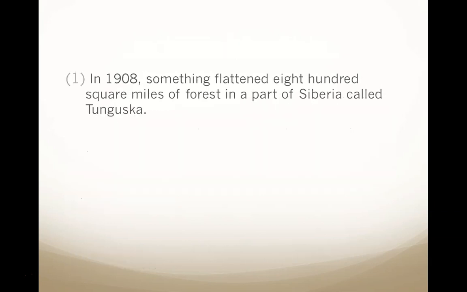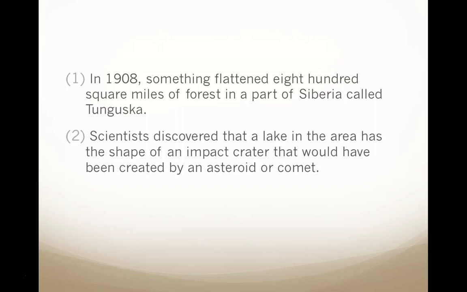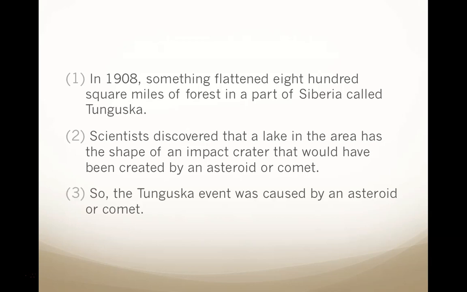Now let's look at the answer. In 1908, something flattened 800 square miles of forest in a part of Siberia called Tunguska. Scientists discovered that a lake in the area had the shape of an impact crater that would have been created by an asteroid or comet. So, the Tunguska event was caused by an asteroid or comet.